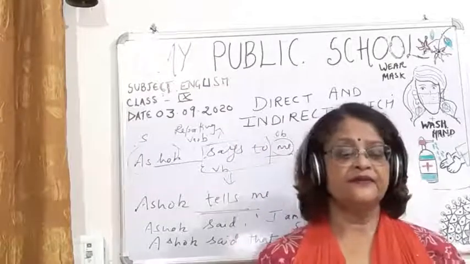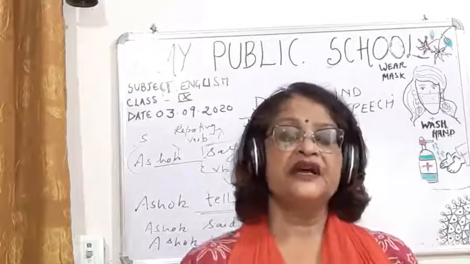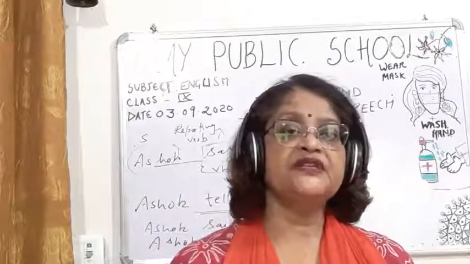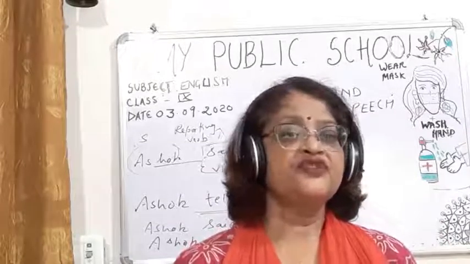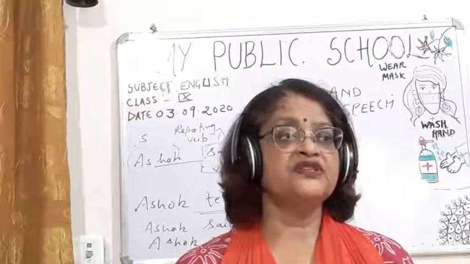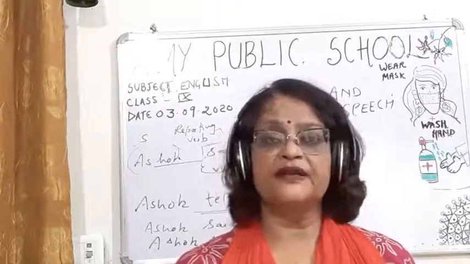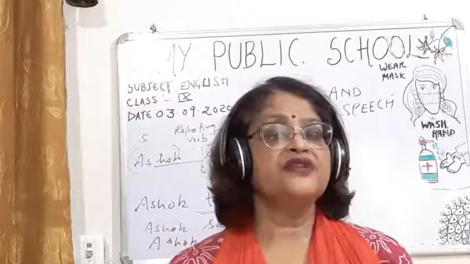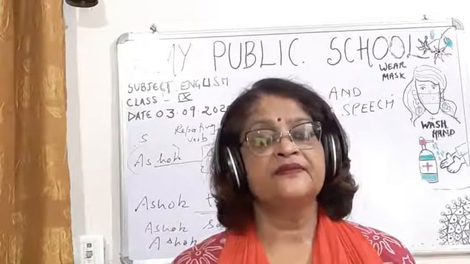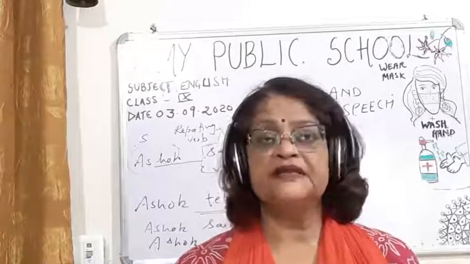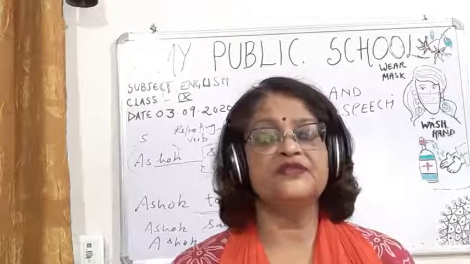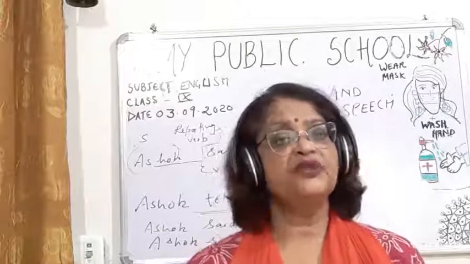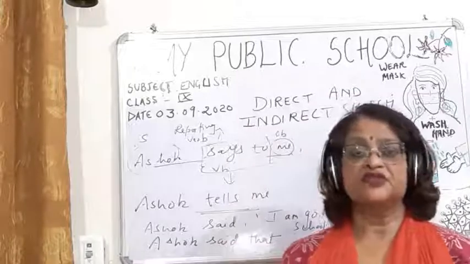Children, then the pronouns will be changed, and of course if the pronouns are changed, then the verbs which are adjoining the pronoun will automatically change, and of course there will be no change in the tense. We will not change it to past tense if the reporting verb is in the present tense, so the whole thing will be in the present tense only.